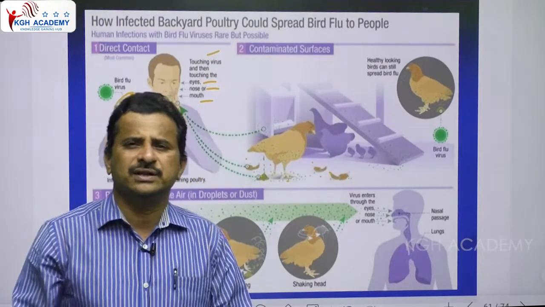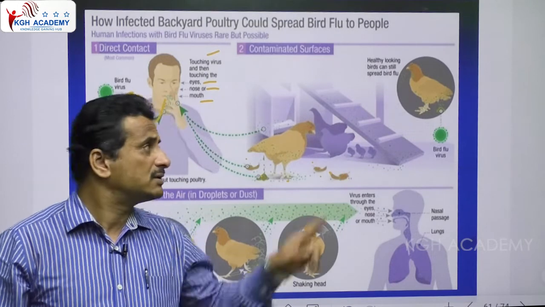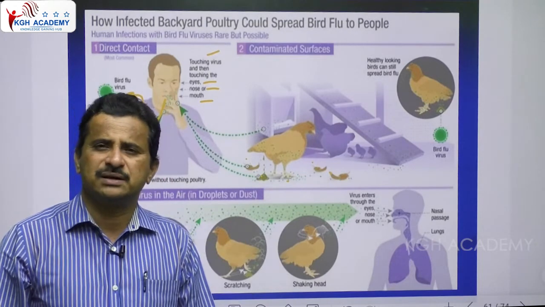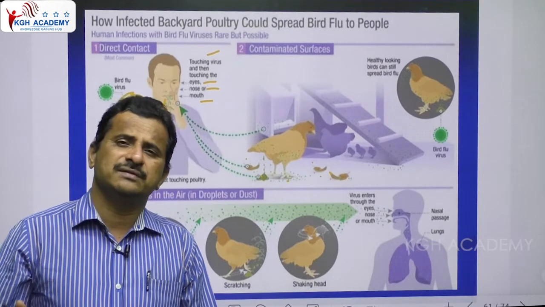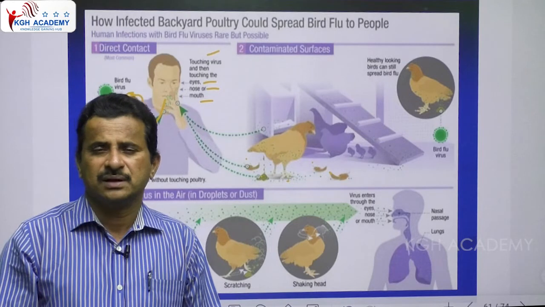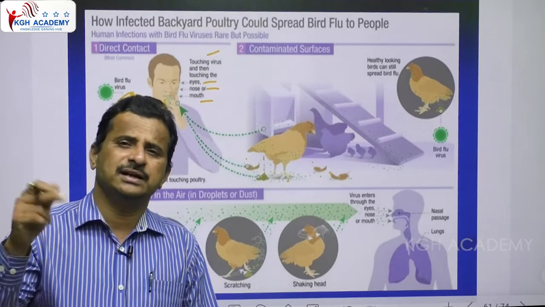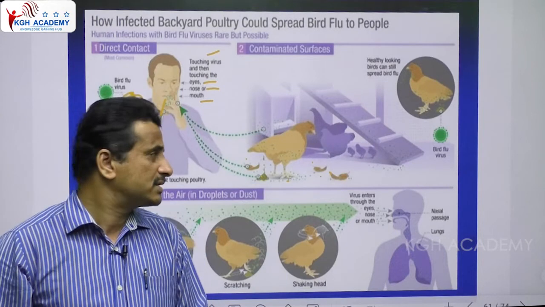Generally we think birds are healthy, but healthy birds also have a chance to transmit this disease. Because of bird flu, there is a chance of mass death of birds. Even when birds look healthy, they can contain the virus and transmit it to humans.